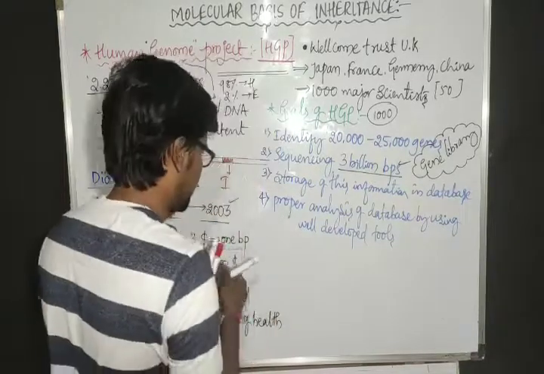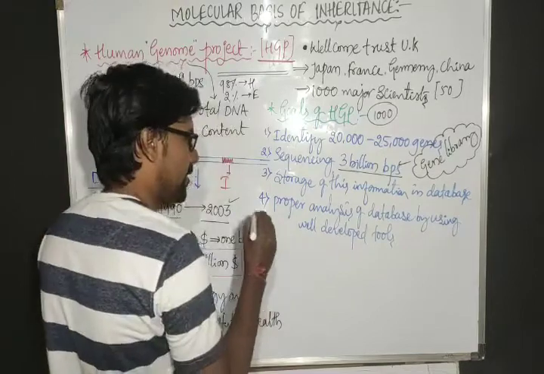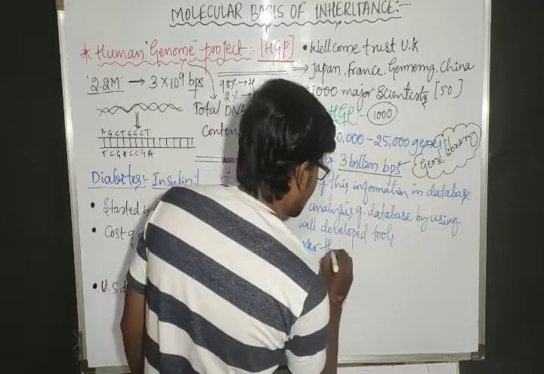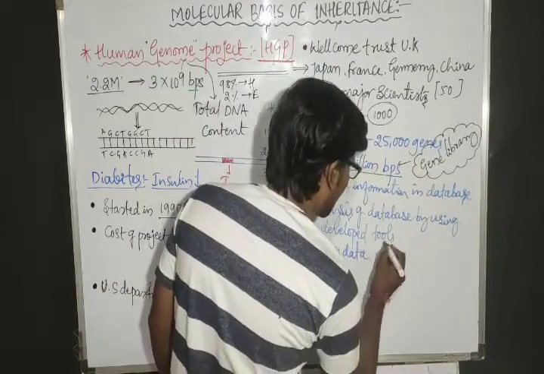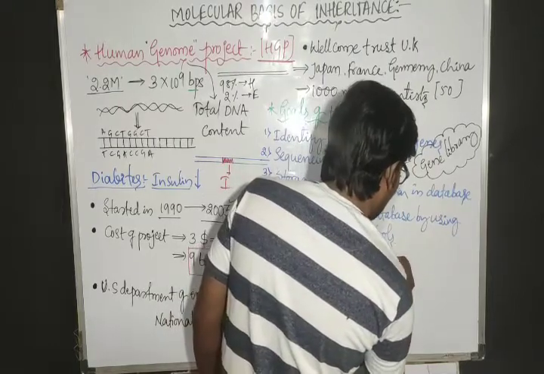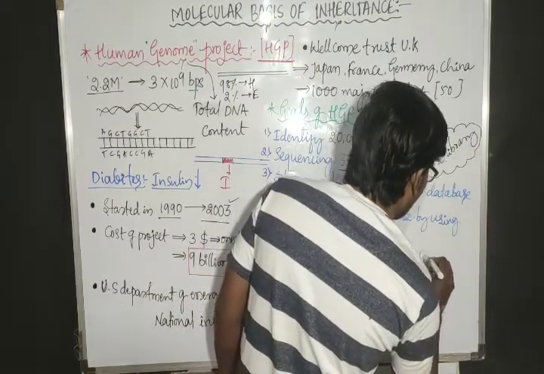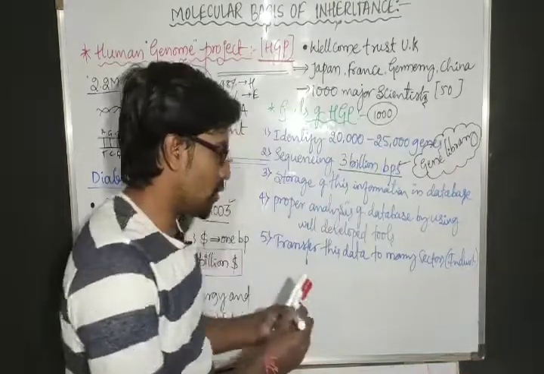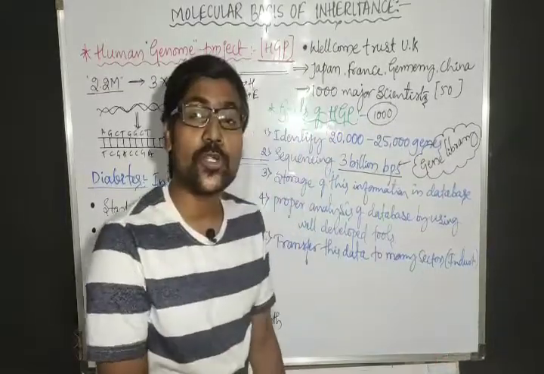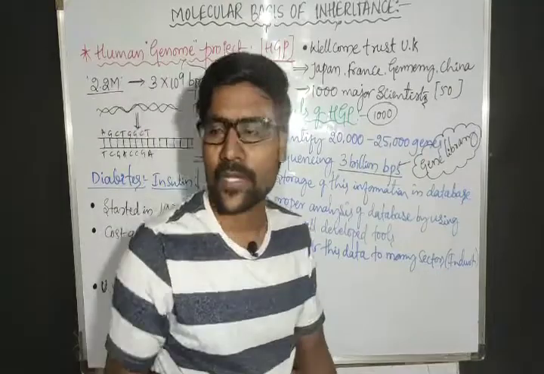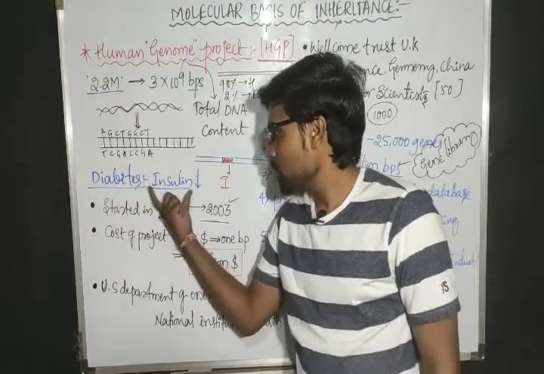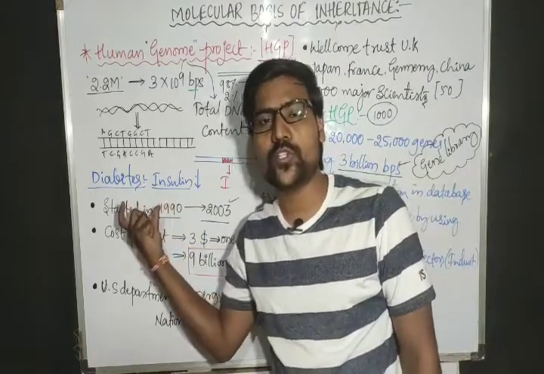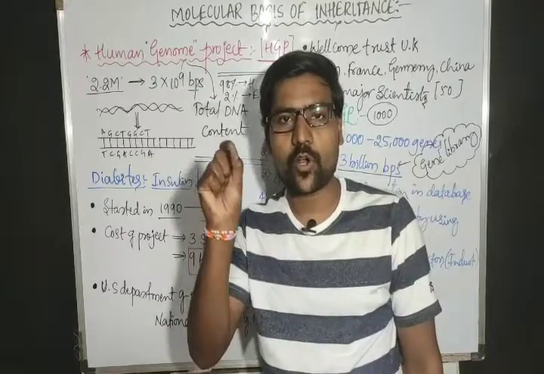And the next, very interesting thing is to transfer this data to many sectors, many industries. So now the transferring of this data to many other industries. Say for example, just now I told you about insulin. Human insulin, we will call it humulin.